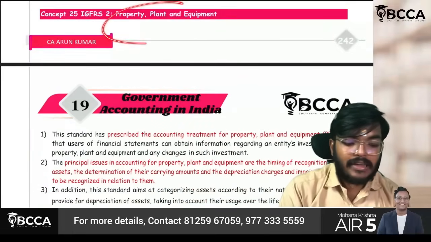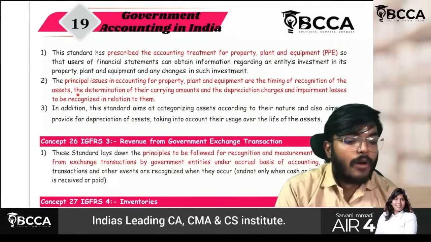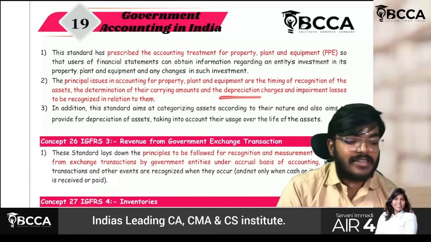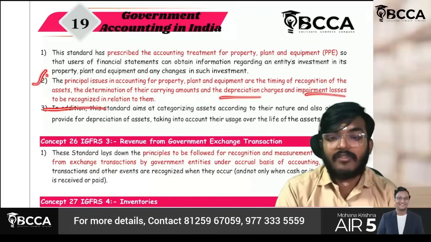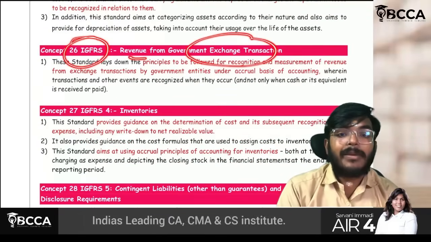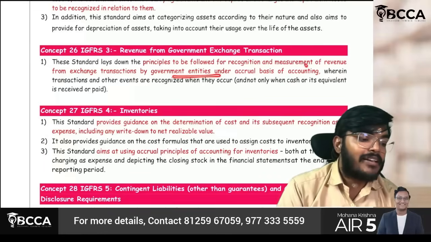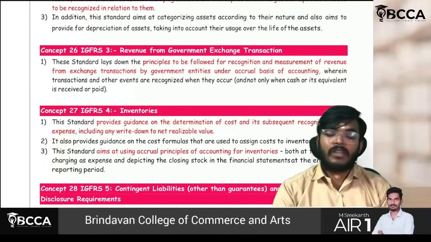IGFRS 2 is on property, plant and equipment. Very simple. What they will be saying is, at the time of recognition, how to find out the carrying amounts, what about the depreciation and what about the impairment, all will be covered in this IGFRS 2. If you check IGFRS 3, they will focus on revenue from government exchange transactions, from exchange transactions by government entities under accrual basis of accounting.